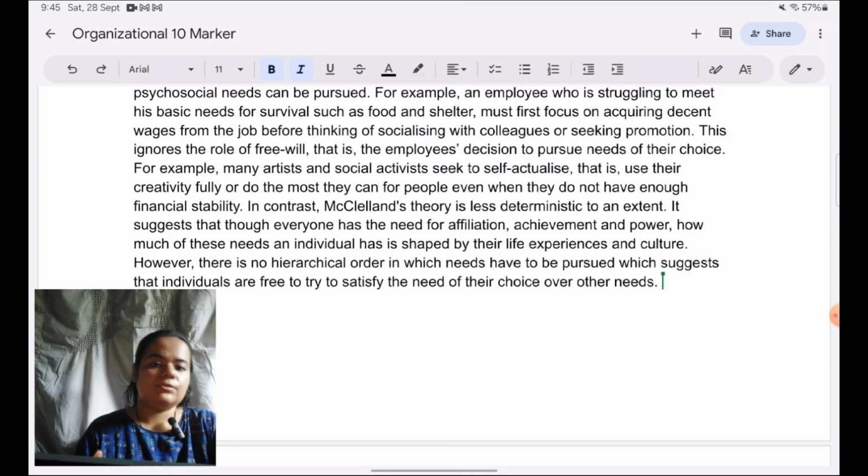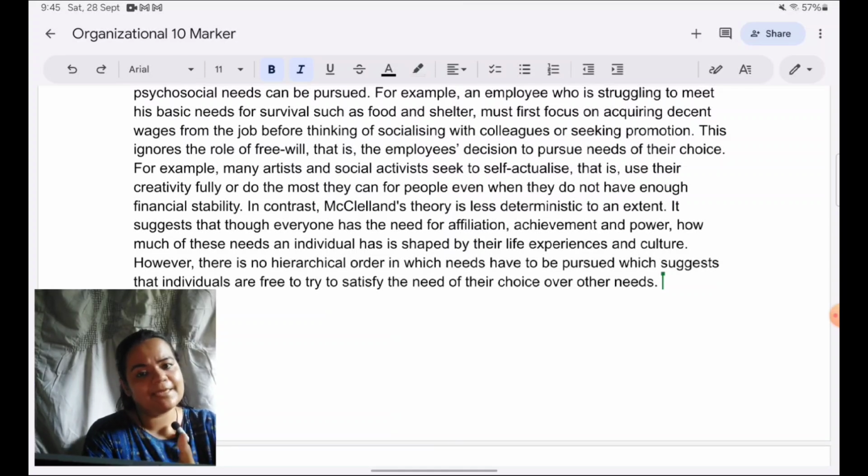Okay, and again, this does not make it relevant to the workplace. So I'll give an example to make it relevant, because again, it's general and it can be applied anywhere. A person makes a choice, supposing I want to pursue power over achievement. I want to achieve affiliation. So I want to pursue affiliation over achievement. So that becomes, like I said, very generic.